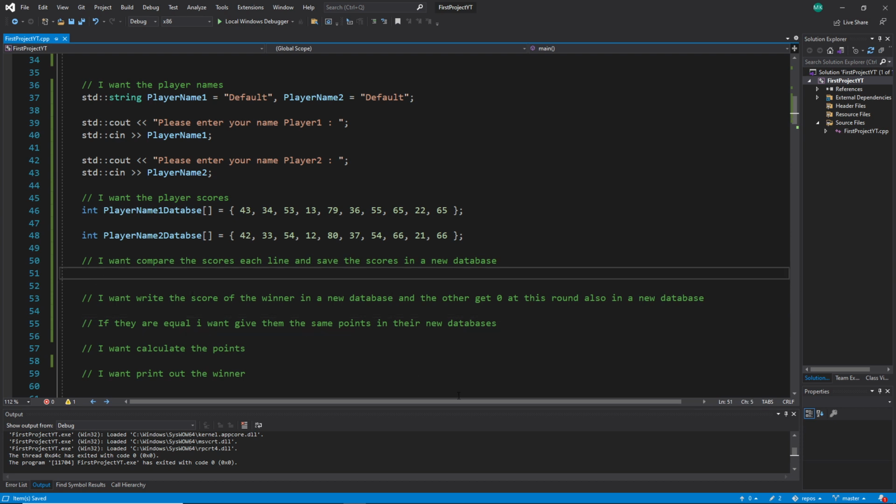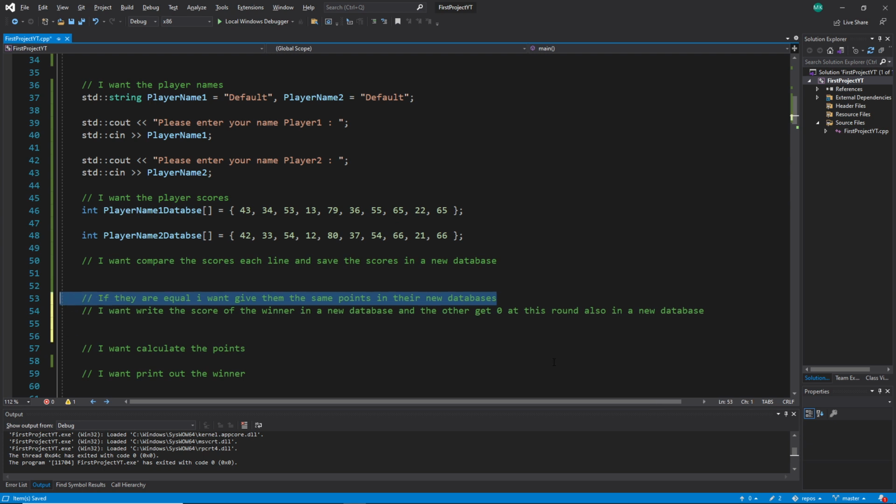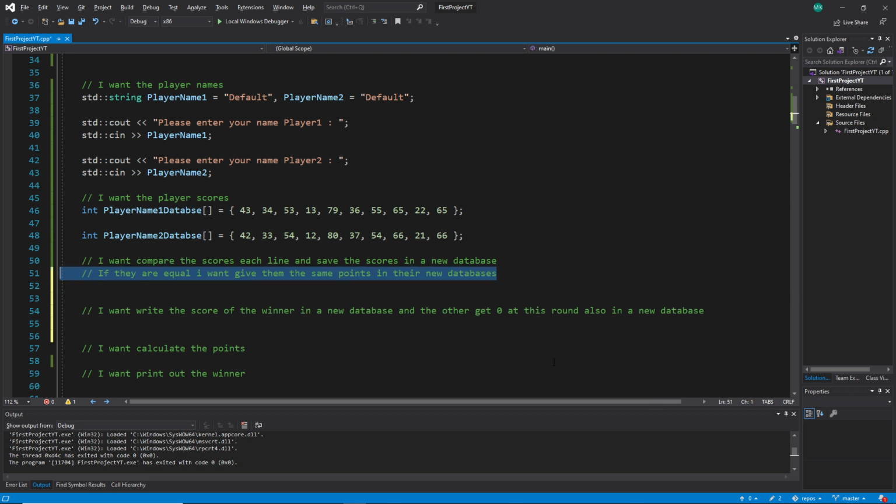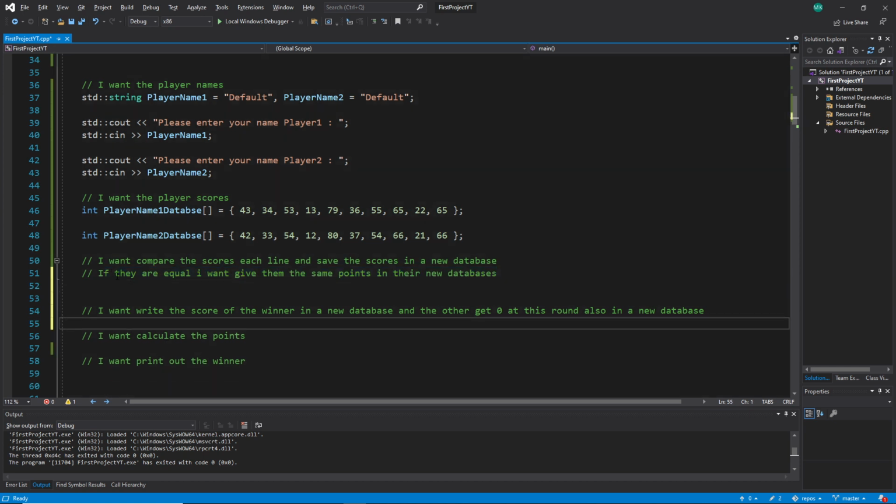So, let's get back to our point. I want to compare the scores each line, and actually this one should be an info here and then written here, because this can happen when I compare it. So that makes no sense to write it down.